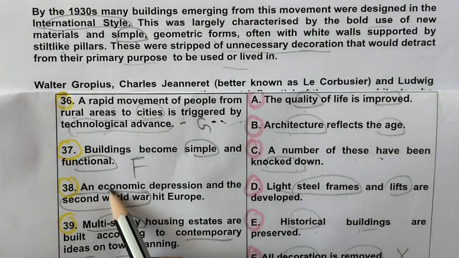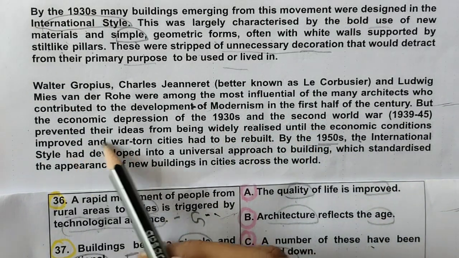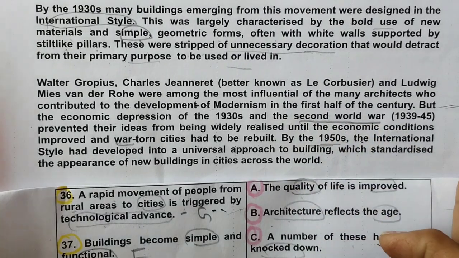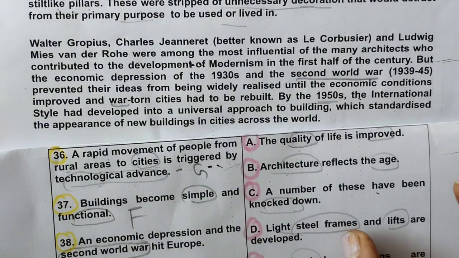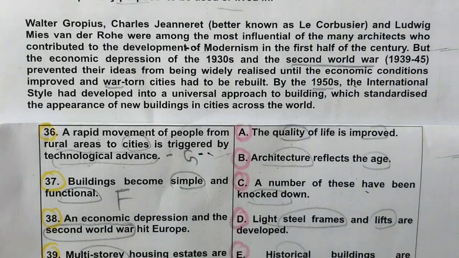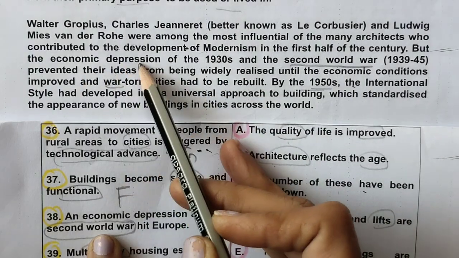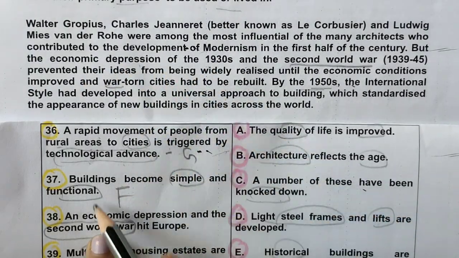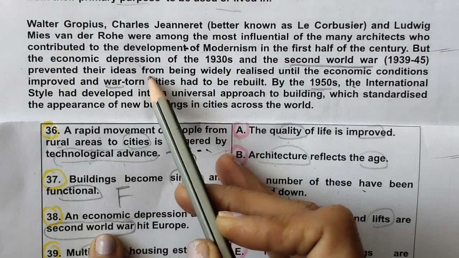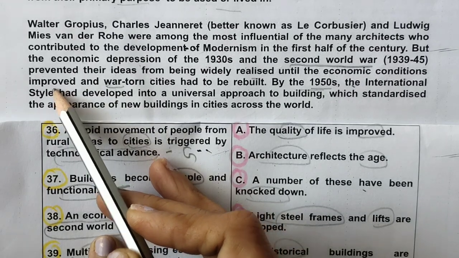Now 38th, an economic depression, Second World War. World War was, world is here, Second World War is here. So it means we have got the location. Okay, and economic depression and Second World War. So Second World War. Okay, let's read it. Economic depression of 1930s, depression word is also there. And the Second World War prevented their ideas from being widely realized until the economic conditions improved.